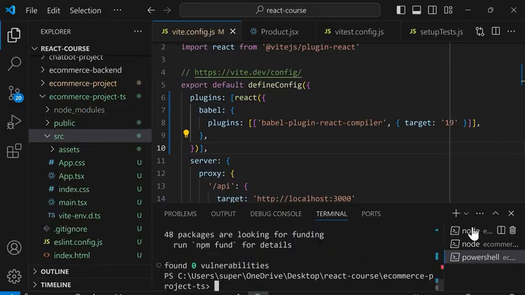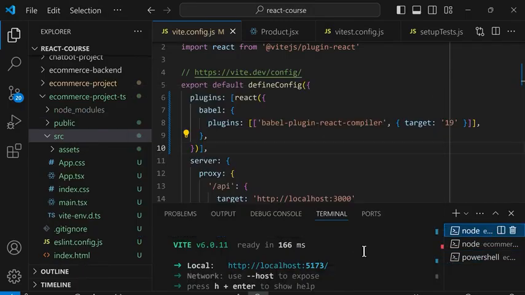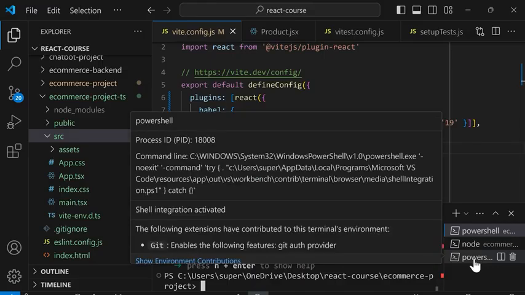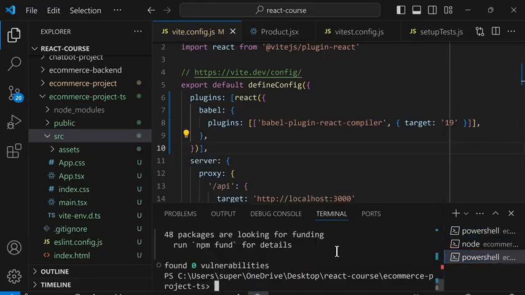And then I'm going to open the tab that's running the front end, and I'll press Ctrl+C to stop the front end so we don't have any issues. And then in the TypeScript tab, we're going to run npm run dev to start this project.